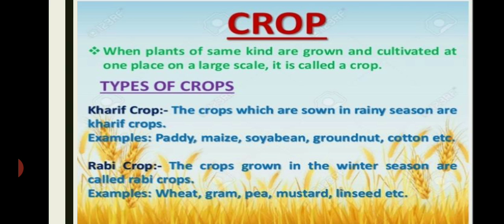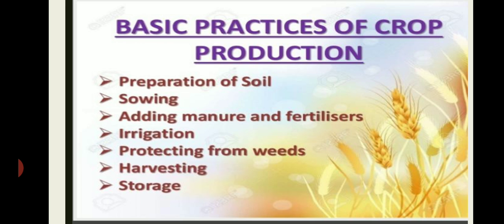The second one are the Rabi crops. The crops that are sown in the winter season are called Rabi crops. Rabi crops are sown at the beginning of the winter season and harvested in March and April. Rabi crops do not depend on monsoon rains for growth, and examples of the Rabi crops are wheat, gram, pea, mustard, barley. They are the Rabi crops.